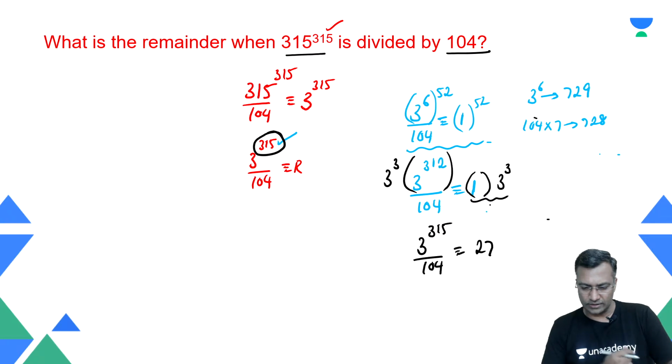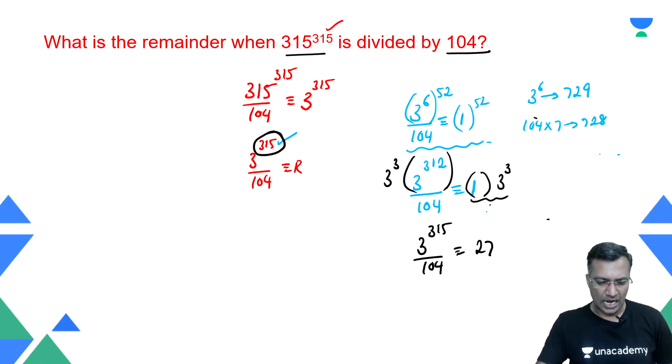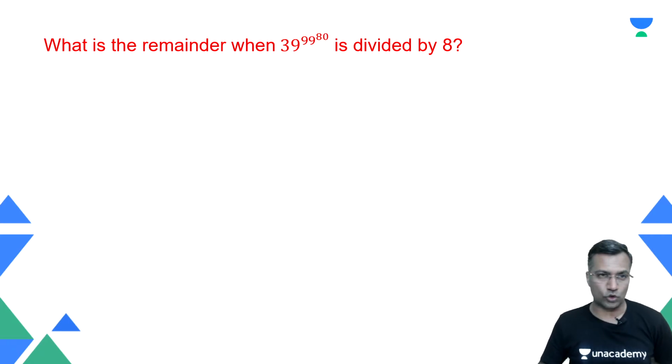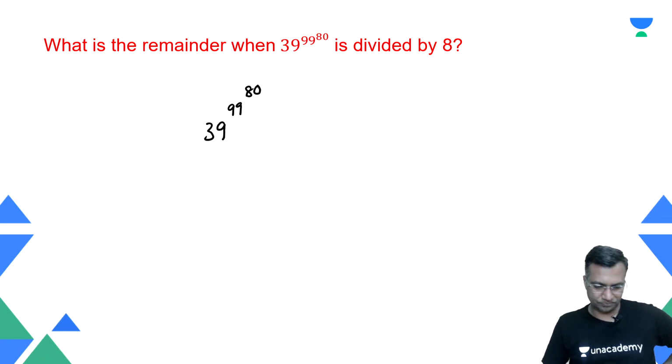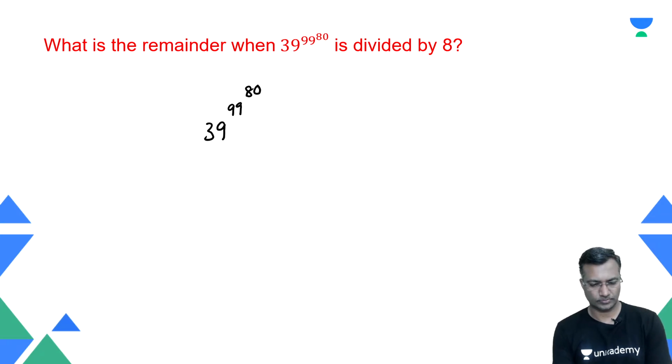All right, okay, that sets us for the next question. I'm hoping that it's kind of making sense to you. I'm setting up the next question here. Beautiful question. You may say, what is this? This is 39 raised to power 99 raised to power 80. Take a look at this. How do we go about this particular question?